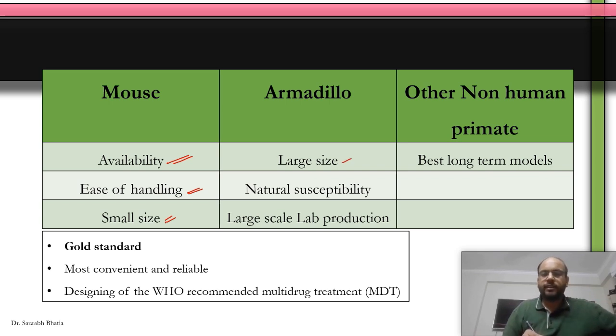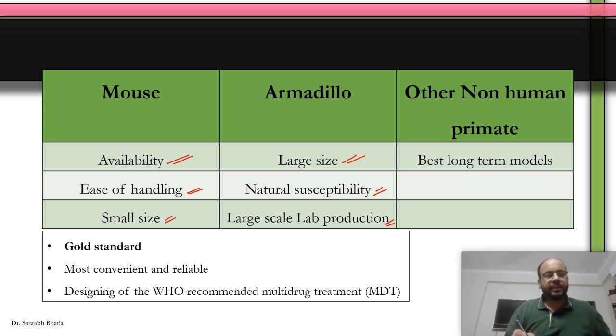While armadillos are large, roughly the size of house cats, cats that you have as pets, the advantage is that they have a natural susceptibility to infection by leprosy. Remember, mouse models can have natural resistance to development of leprosy infection. Well, armadillos have a natural tendency to develop leprosy similar to what we see in humans. You require a large lab for armadillos because the animal is large and you have to procure them from the Americas. You cannot breed them in captivity, so you need to get them in a wild form.